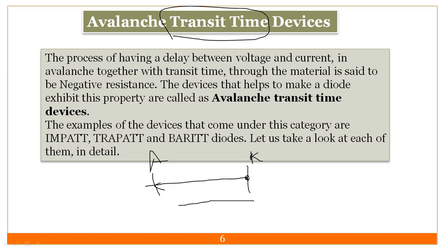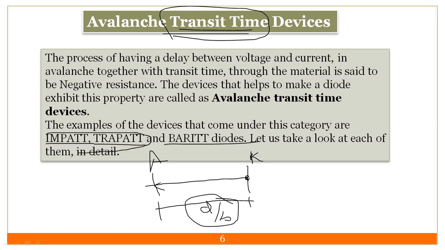The time required to travel from cathode to anode is called my transit time. That is nothing but distance divided by velocity, that is speed. That is nothing but a transit time device. So there are three diodes, that is the IMPATT, BARITT and TRAPATT. IMPATT and BARITT we have seen in the last lectures. In this lecture we will see about the TRAPATT diode.